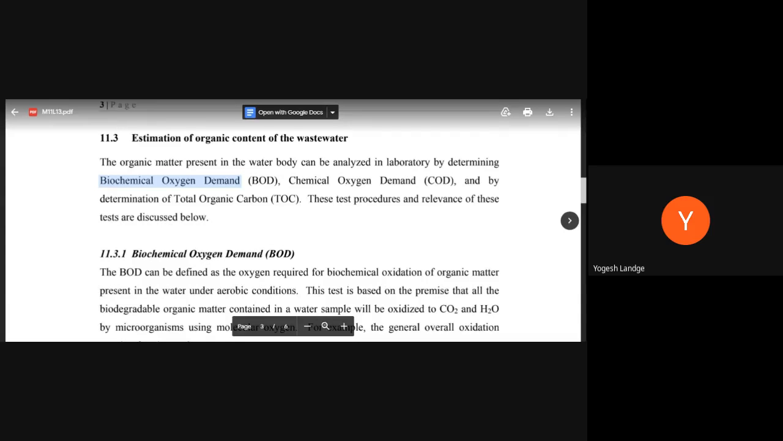Now what do you mean by DO? DO stands for dissolved oxygen: how much dissolved oxygen is present in a sample. Then we keep this sample in the BOD bottle. We have a certain process for it, which I will tell you afterward.